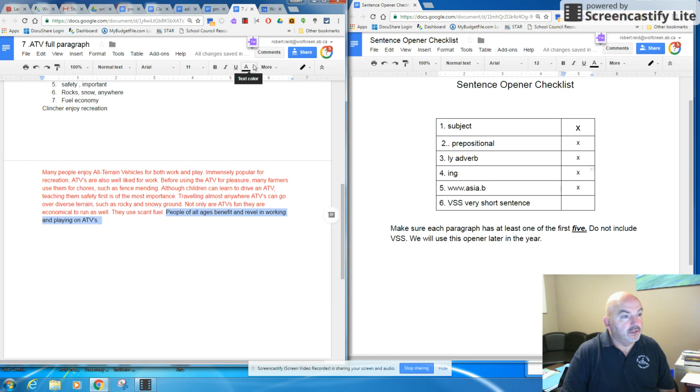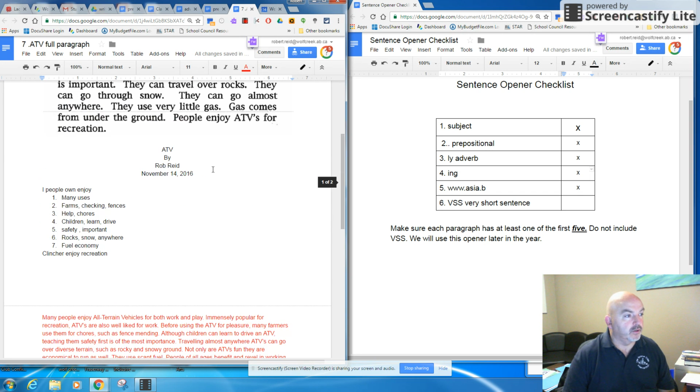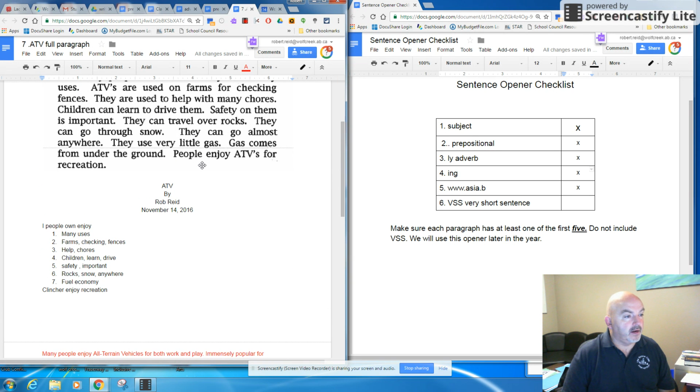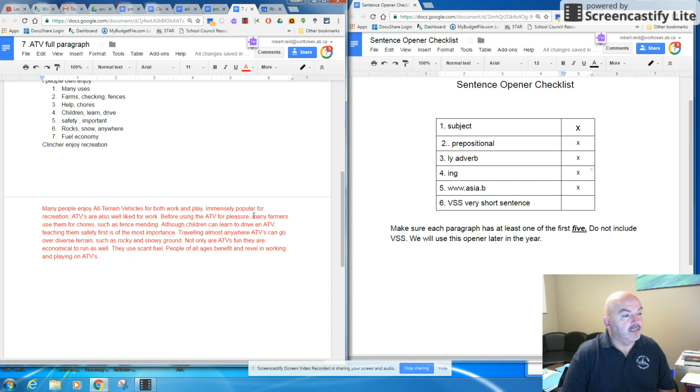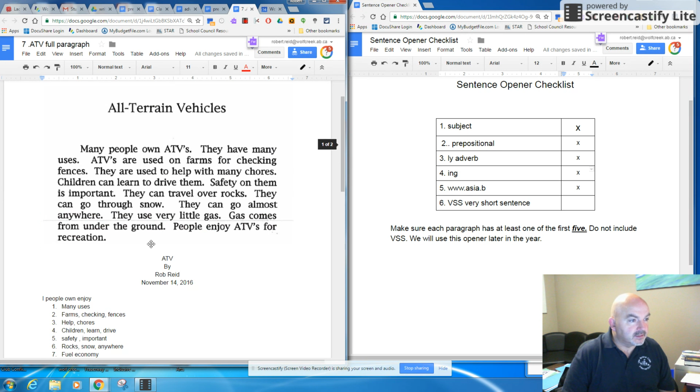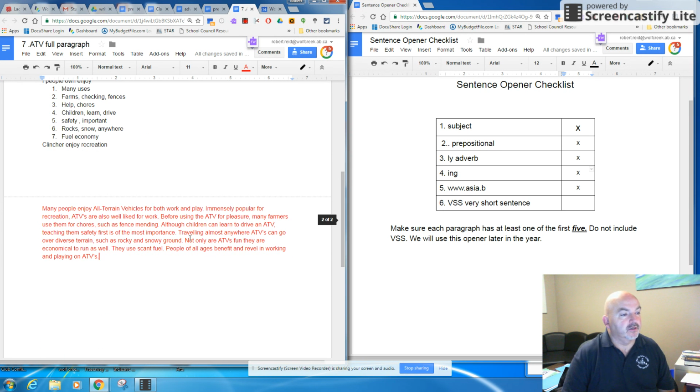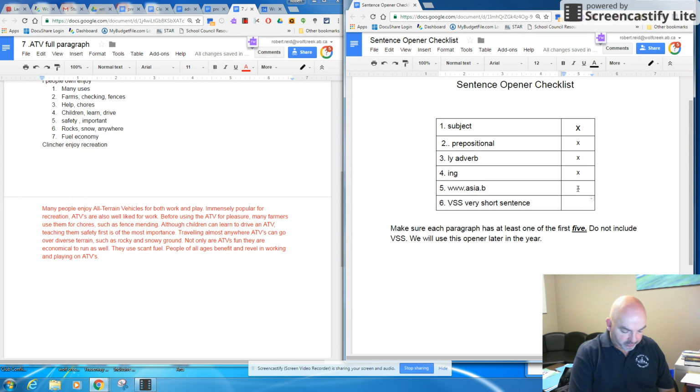So here we go. That's what we're trying to do. So we're trying to take our paragraphs, take them and note take them, outline them, and then move that into a new paragraph that has the same idea as this one, but is much better written than the original. And it uses all of our sentence openers. And you see, I checked them. I'll even check this one as a bonus for myself. Yay me. There we go.